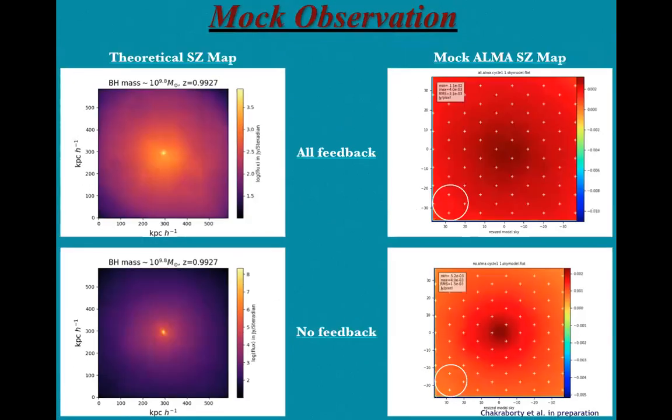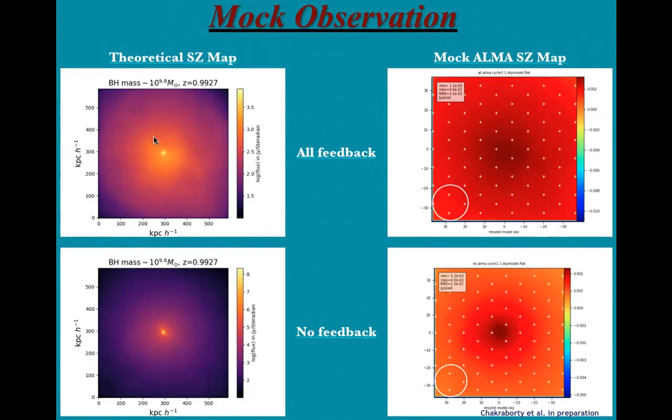Okay, so next we make the mock observational ALMA AC map. For that, we have taken redshift 1, and we have selected a region of 600 by 600 kiloparsec for the AC map. Here we have matched the ALMA spatial resolution, and according to that, the number of pixels were chosen.